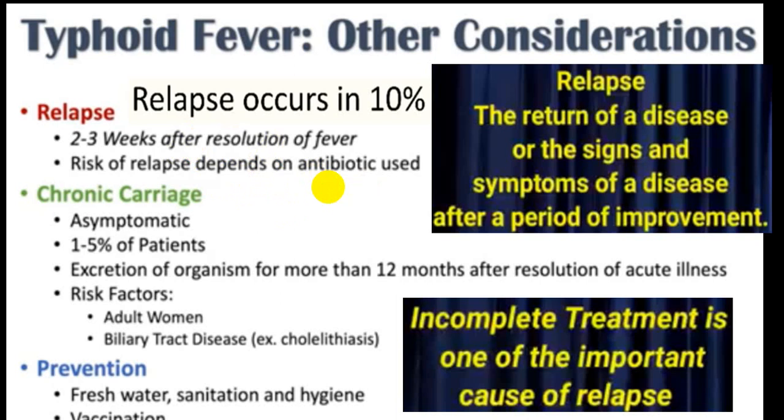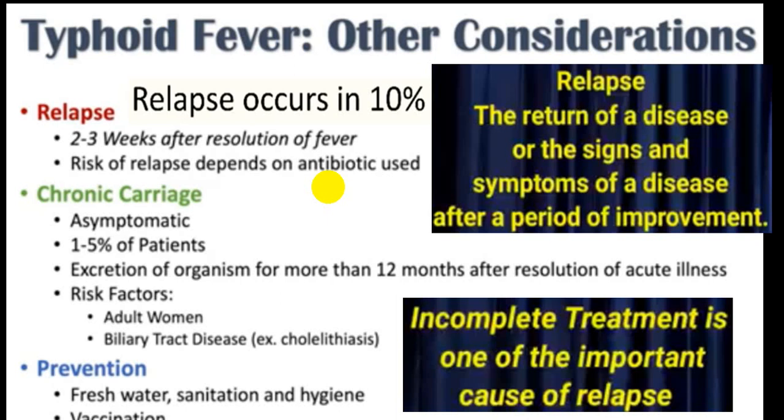And if the person has not completed the treatment or a subtherapeutic dose is given, the person usually develops what we call a recrudescence. A person who recovers may go into a stage called the chronic carrier stage, who are asymptomatic, and they are almost 1 to 5% of people, and they will go on shedding the microorganism in stool even after 1 year of resolution.